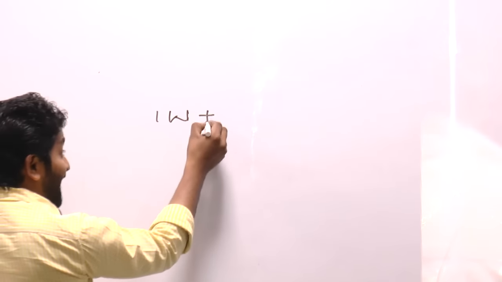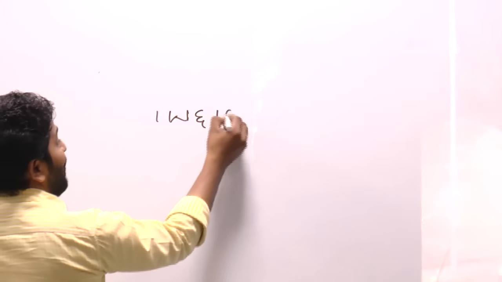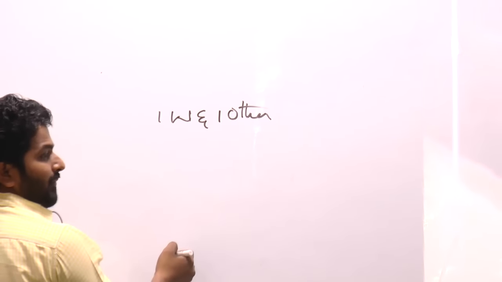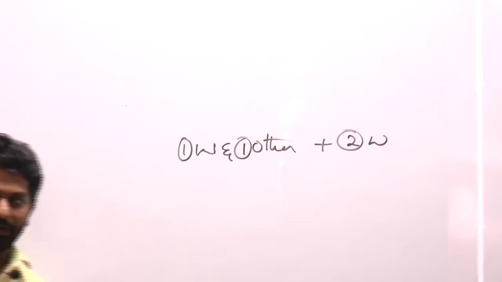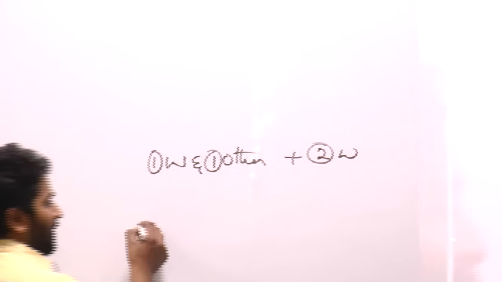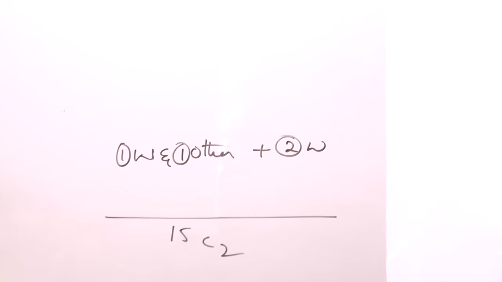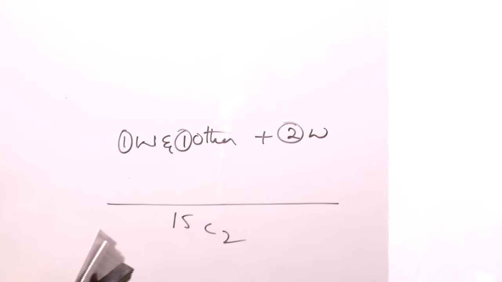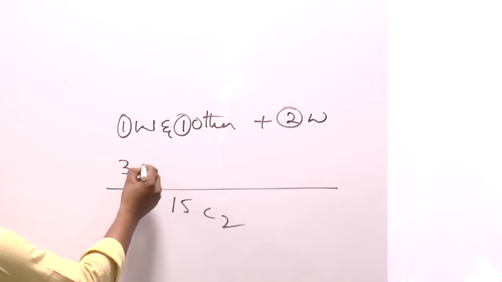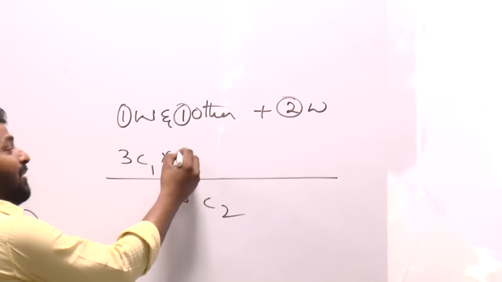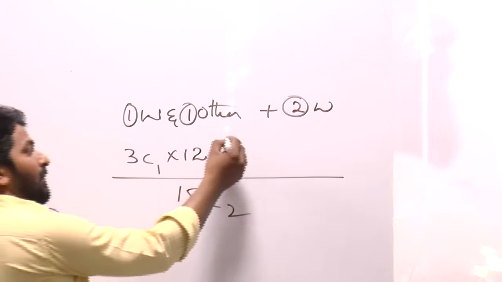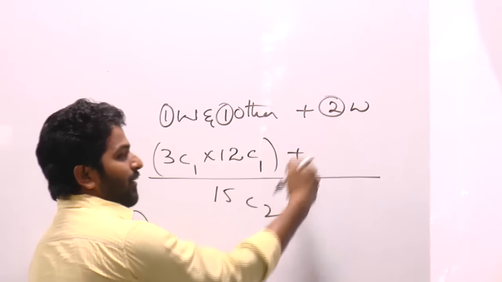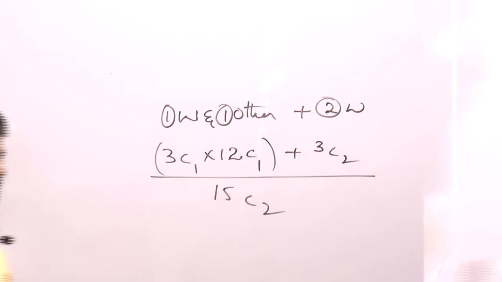In the sense, you need to calculate probability of getting one white and one other ball, and then probability of getting 2 white balls. At least one, in the sense, that's what. So, out of 15 balls, in 15C2 ways, I can select 2 balls. And total how many white balls we have? 3 white. I can select it in 3C1 ways, and remaining balls are 12. I should get 1 ball out of 12 balls. Plus, now I need 2 white balls out of 3 balls. 3C2 ways.